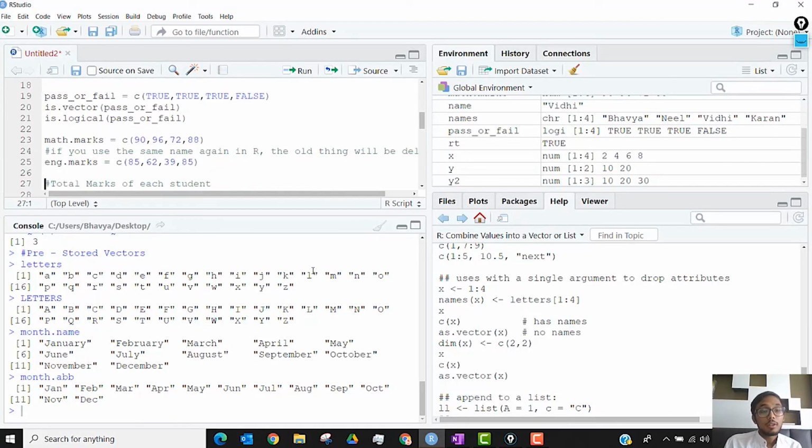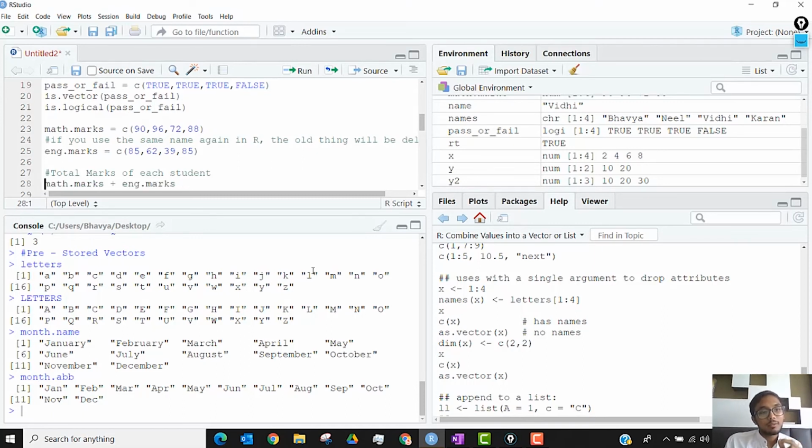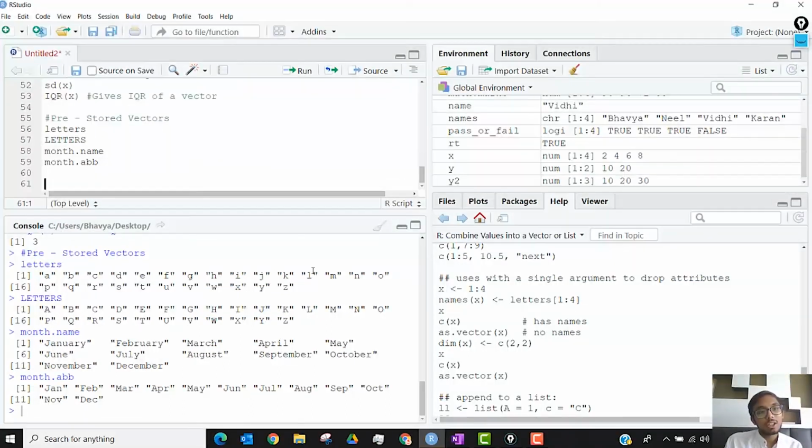We have not yet touched upon how we will be using logical vectors as such. But coming to the major point, where we go back to the definition of vectors. We called vectors a collection of objects with the same data type.